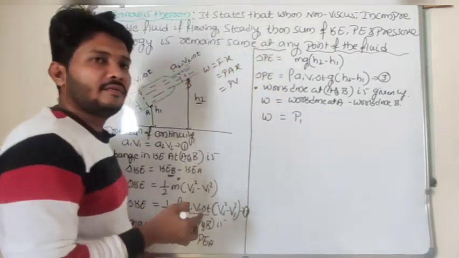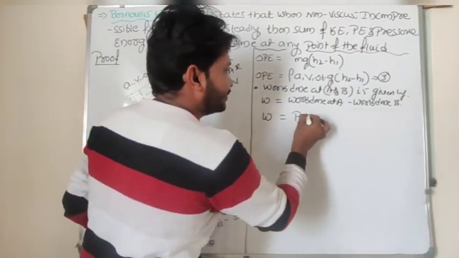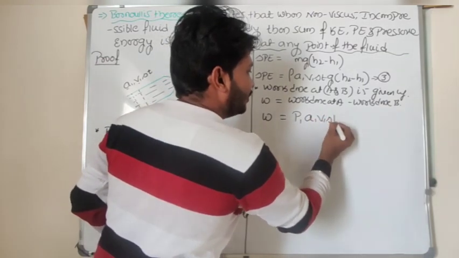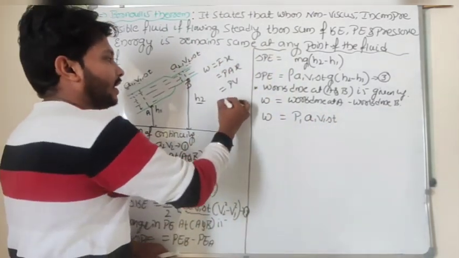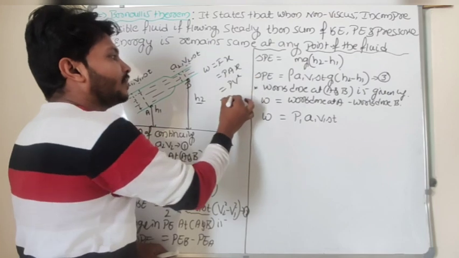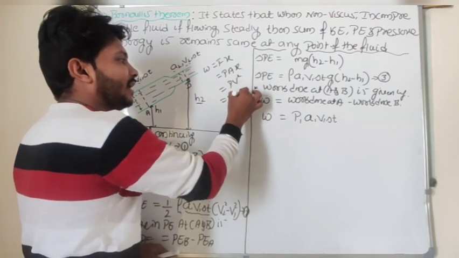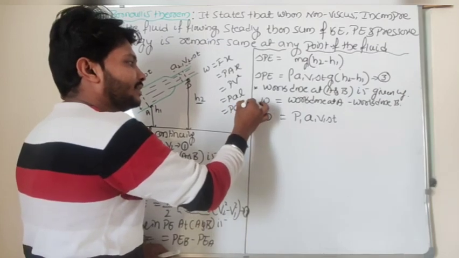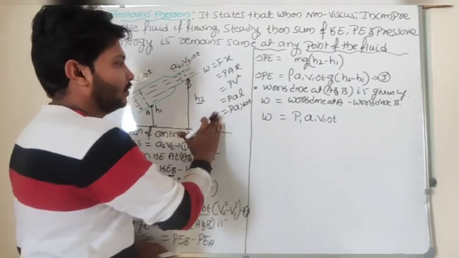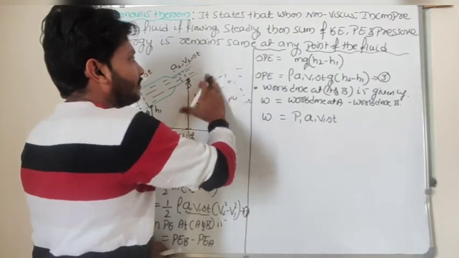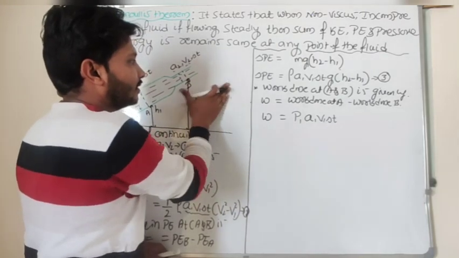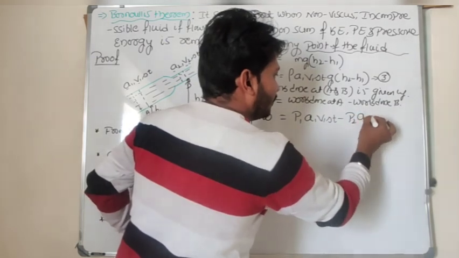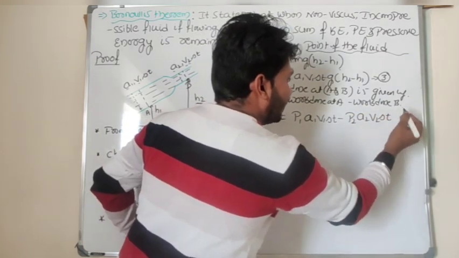So with pressure P1, volume means area into length, and length means velocity into time. Hope you get this. Look here: pressure into volume, volume as area into length, area A1, length as velocity into time. Hope you know this. Okay, I will continue. Work done at A minus P2 A2 V2 into delta T.